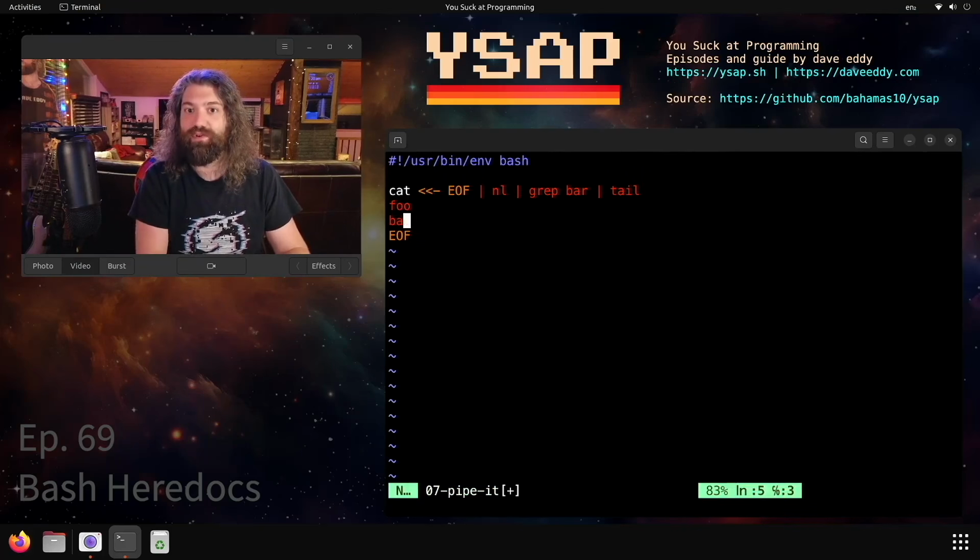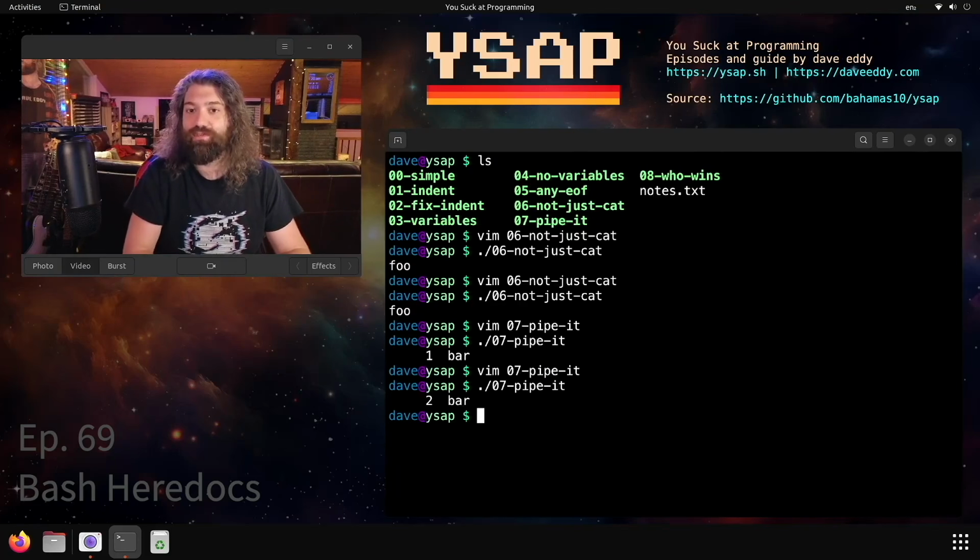We could prove this. We could do foo, bar, baz. So because we're grepping for bar, it should find the second line. So that number should change from 1 to 2. And there we go. Hey, it works how we expect it to.